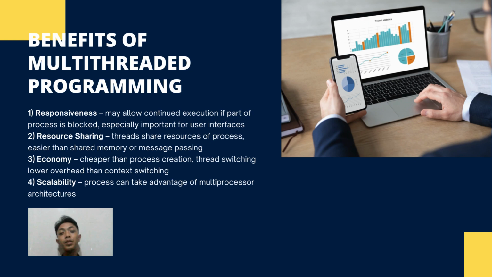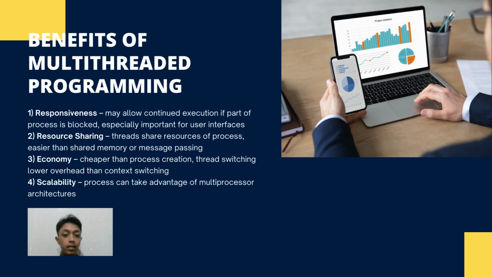Okay, the next one we will talk about benefits of multi-threaded programming. We have four benefits of multi-threaded programming: responsiveness, resource sharing, economy, and scalability. First, responsiveness may allow continued execution if part of a process is blocked, especially important for user interfaces.